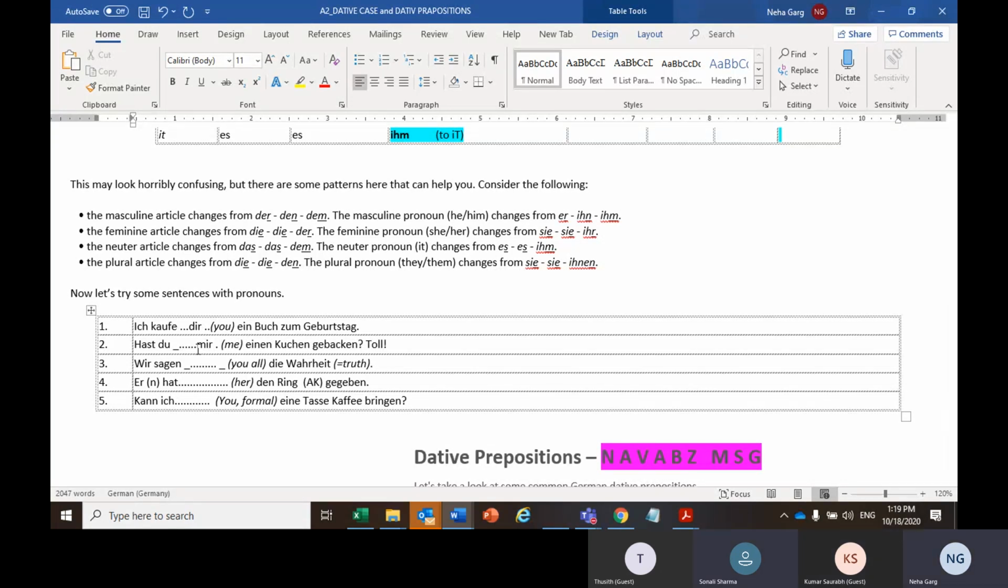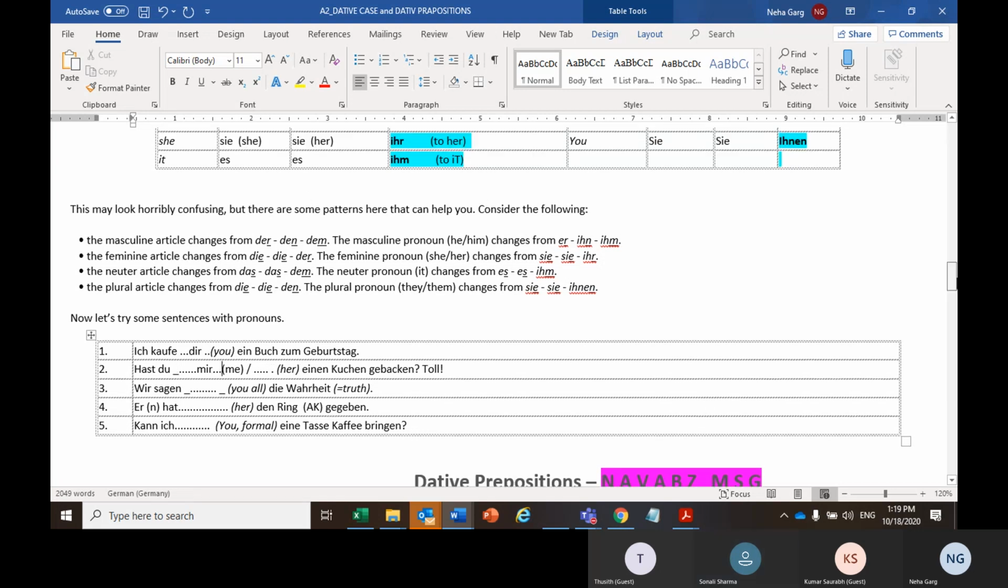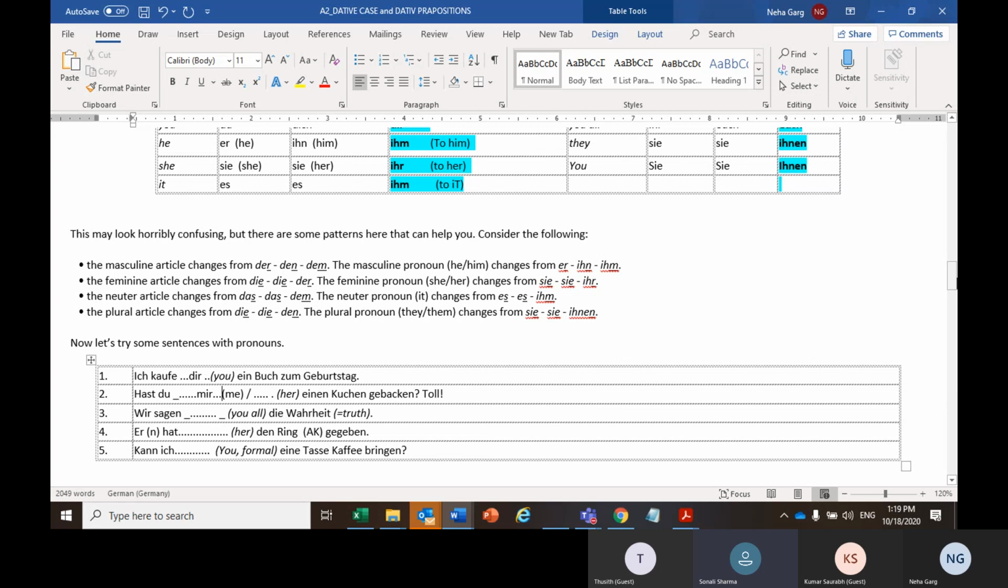Okay. So had it been her, then what would have been the answer? Her. Okay. So it will be... just a second. Her would be ihr. Hast du ihr einen Kuchen gebacken? Have you baked a cake for her? Have you baked a cake for me?